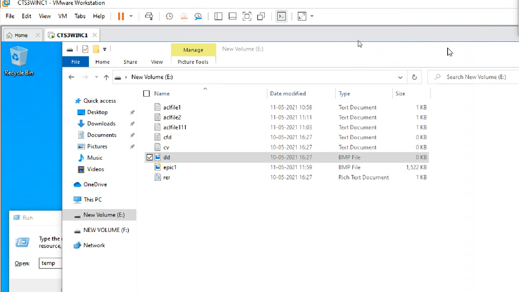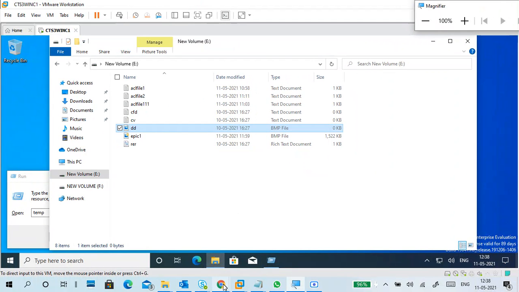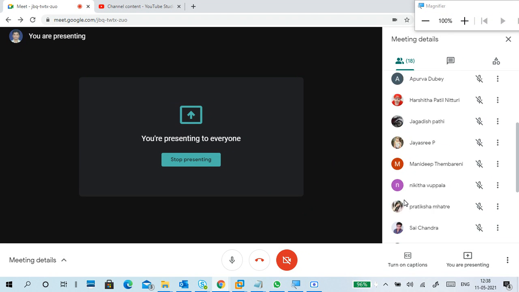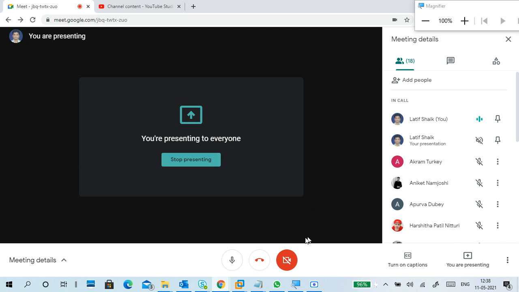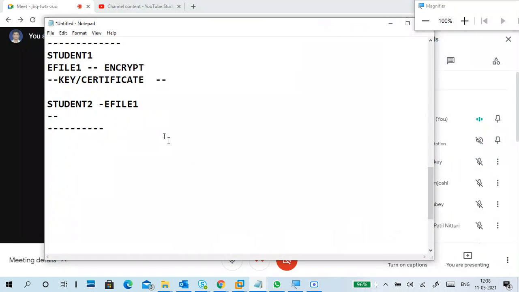Okay, so this is EFS. Guys, understand? It is actually a 5 minute practical, 5-10 minutes only. Make sure you understand student 1, student 2 level. Which user you are encrypting, you back up the key and where you store the key.